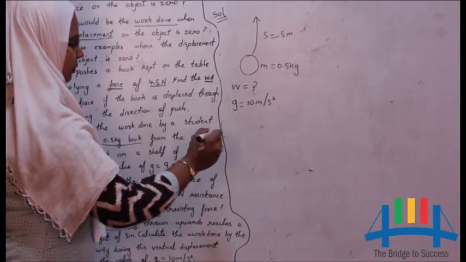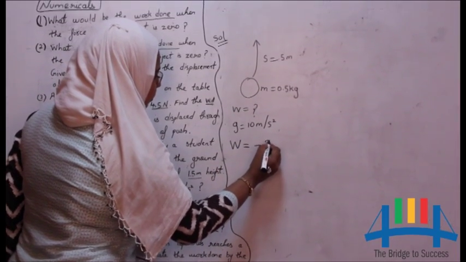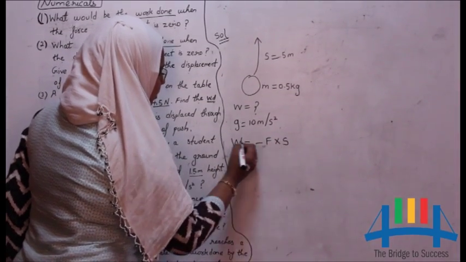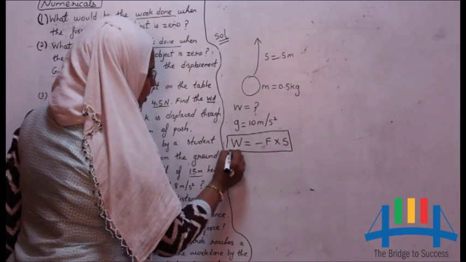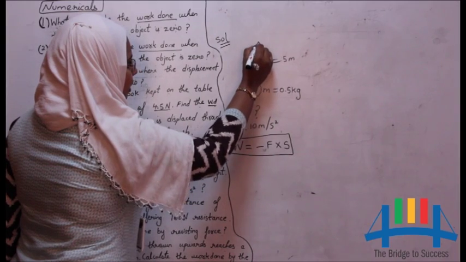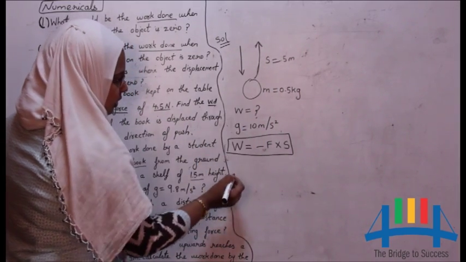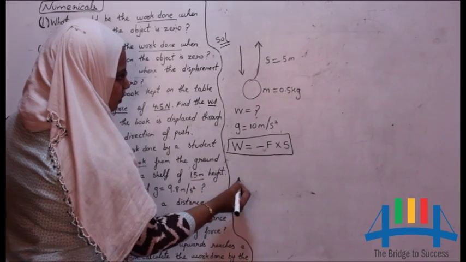So in this case we will take the formula as W is equal to minus F into S. Why minus? Because the displacement and the force of gravity are in opposite directions. That is why we have taken this formula.